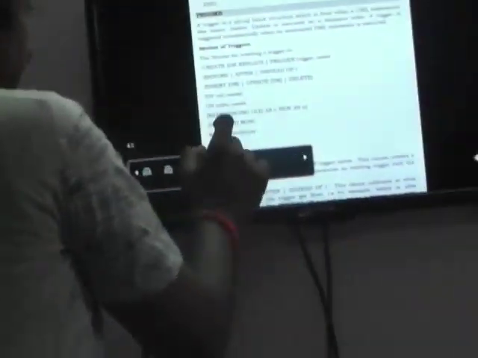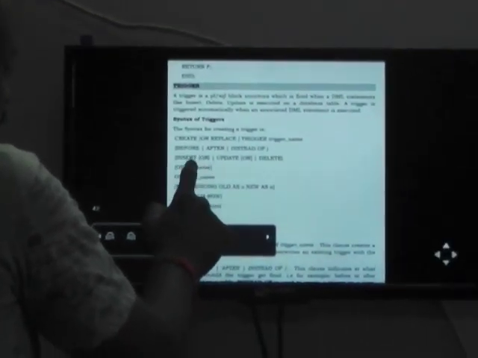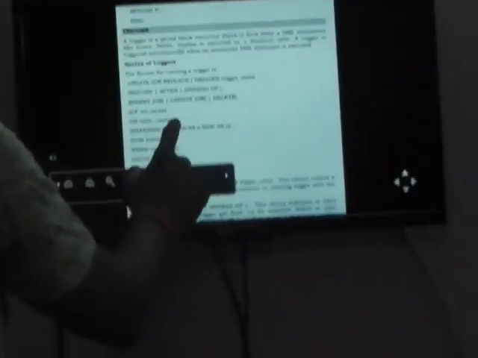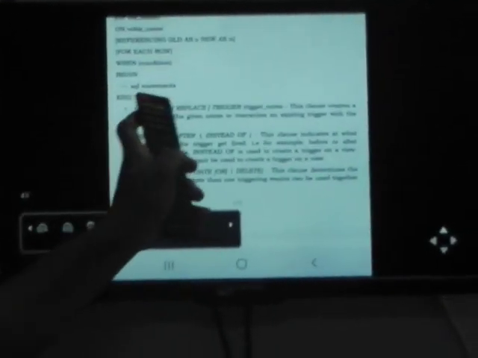This is called instead of. Then which column name to track, on which table, on behalf of which column, referencing old value and new value, for each row or some rows. So this is to happen. Then followed by SQL statements, then end.